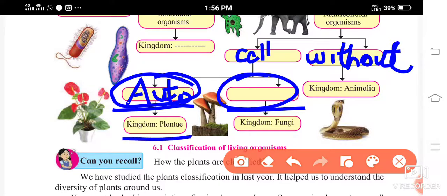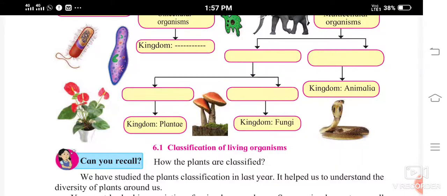Only plants can prepare their own food, right? Why? Because there is presence of chlorophyll in them. With cell wall, it is divided into autotrophs, and heterotrophs, which depend on others for their food. In this, kingdom Fungi is included.